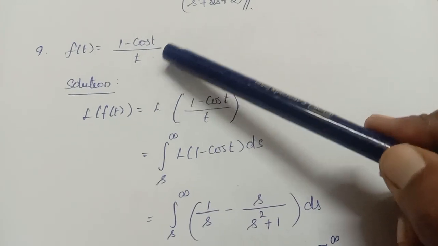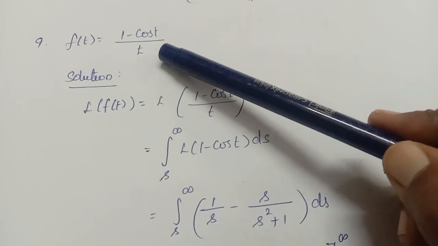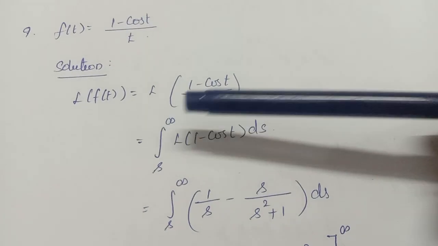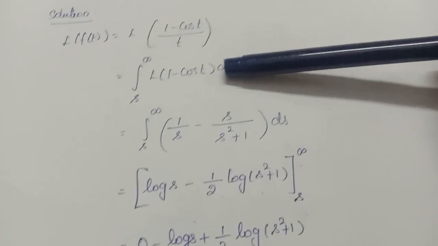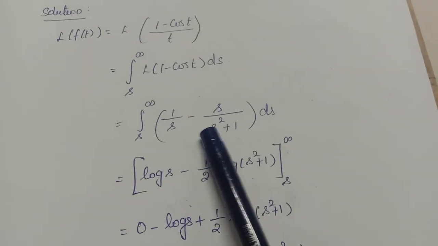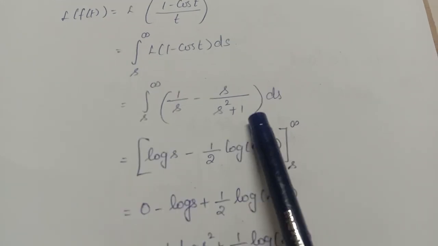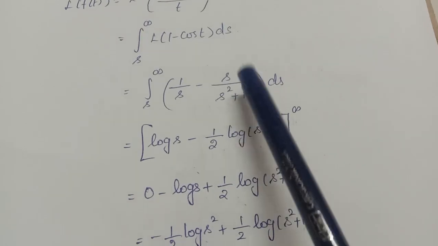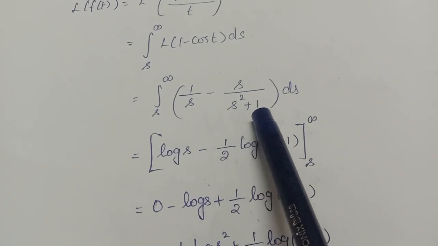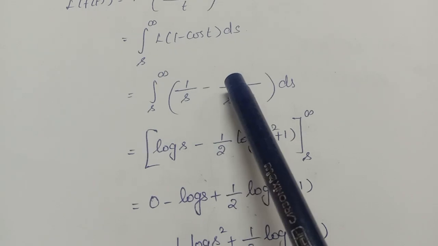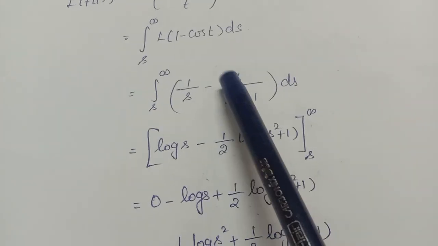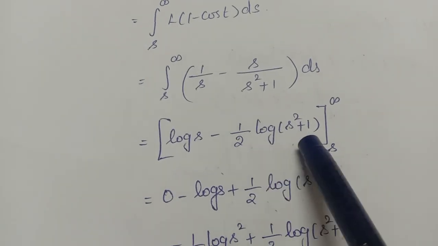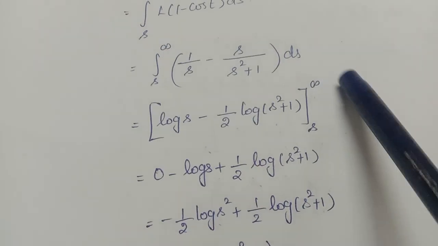F of t equal to (1 minus cos t) by t. So here t comes in the denominator. Whenever t comes in the denominator, its Laplace is given by the integral from s to infinity of Laplace of 1 minus cos t. So Laplace of 1 is 1 by s, minus Laplace of cos t, which is s by (s square plus 1). Integrate this. 1 by s integration is log s, minus the integration of s by (s square plus 1). See, the denominator is s square plus 1. If you differentiate this, you will get 2s. Only s is there in the numerator, so multiply and divide by 2. So 2s by (s square plus 1). Okay, minus half into log of (s square plus 1) within the limits s to infinity.